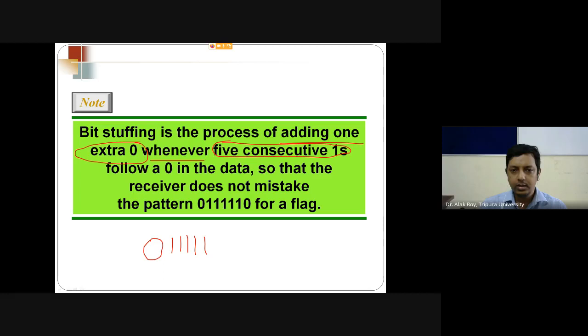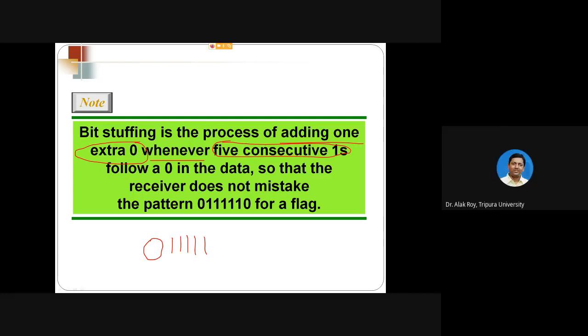So at that time we add one extra bit, an extra 0, so that the receiver does not mistake the pattern 0, 5 ones, 0 for a flag.